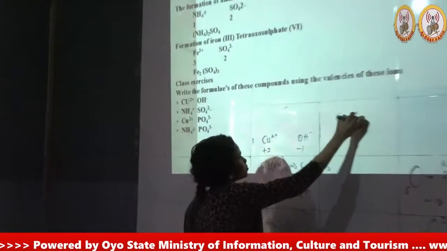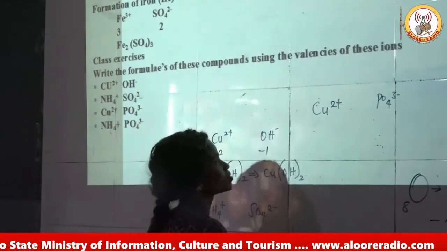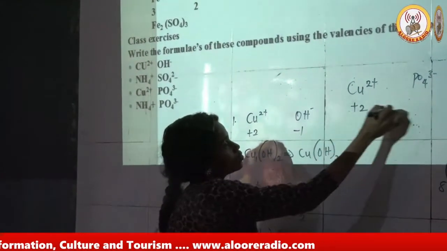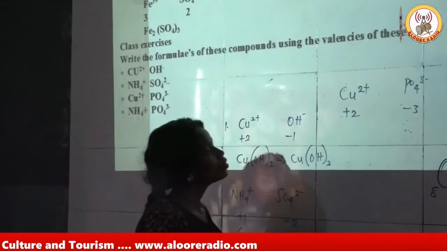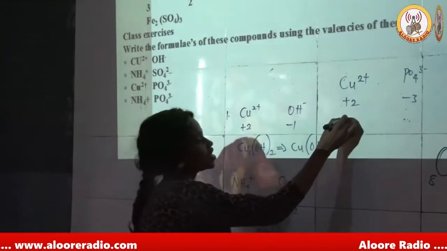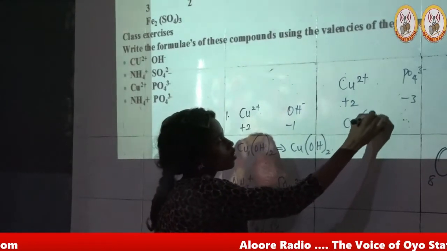Cu2+, PO4 3-. Valency +2, -3. I ignore the charges and I exchange the valencies. I have Cu3, open bracket, PO4, close bracket, 2.